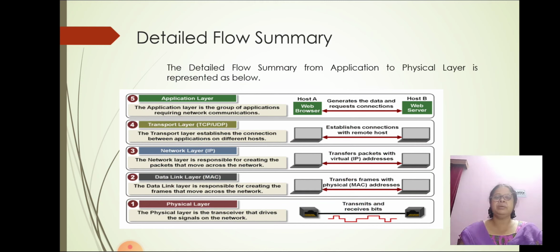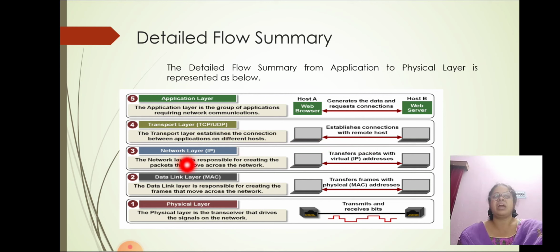Detailed flow summary. This is the detailed flow summary of all the layers. Application layer is the group of applications requiring network communications, like host A and host B connected, generating the data and requesting the connection. Now transport layer. Transport layer establishes the connection between applications on different hosts, and establishes connection with the remote host.